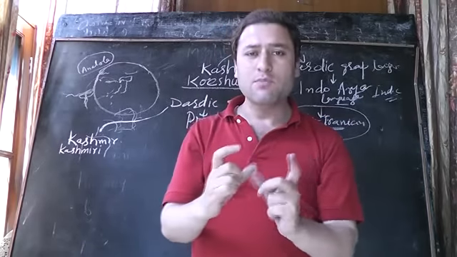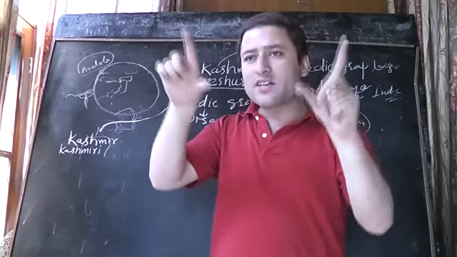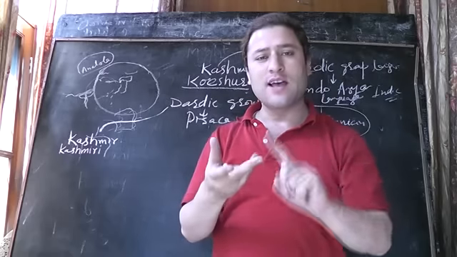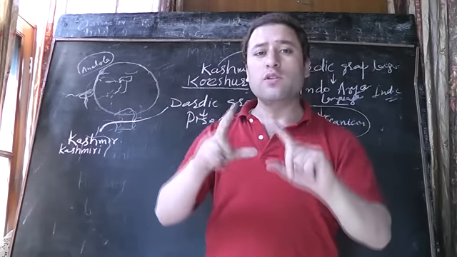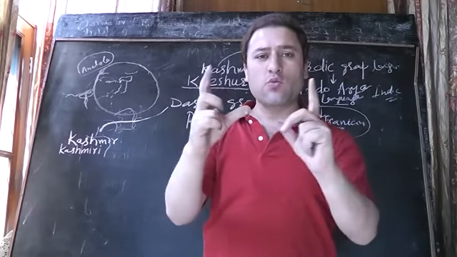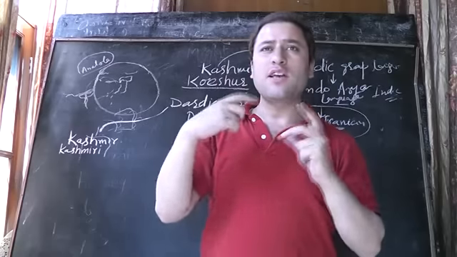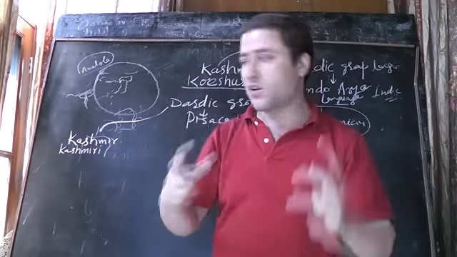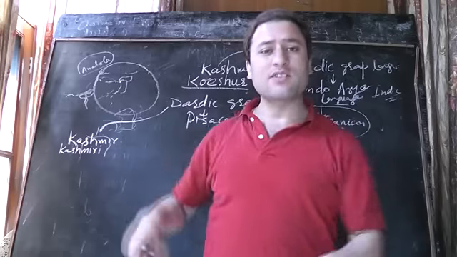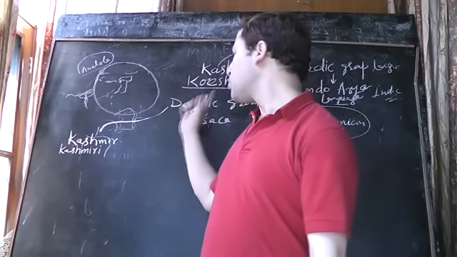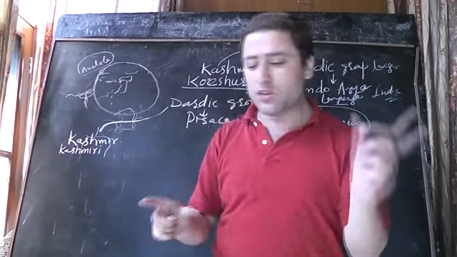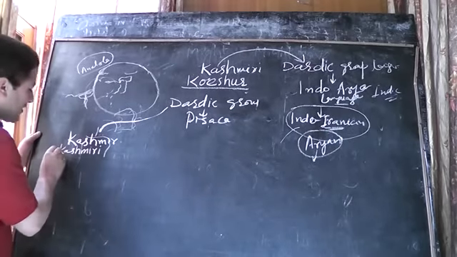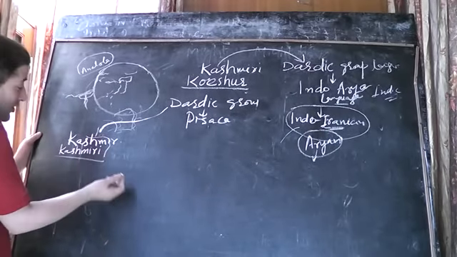But on the border areas we have the influence of other languages as well, for example Gojri, for example Punjabi. So the loan words or the inflected words which they speak with the different dialects are from the influence of the other language. But standard Kashmiri is the first group of Dardic languages. And where we speak this standard Kashmiri language, that is Kashmiri.